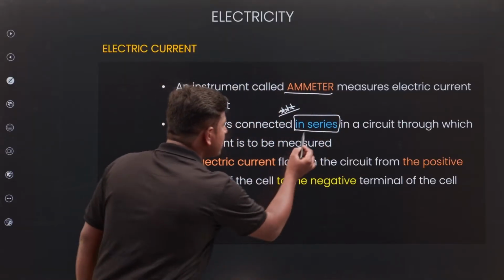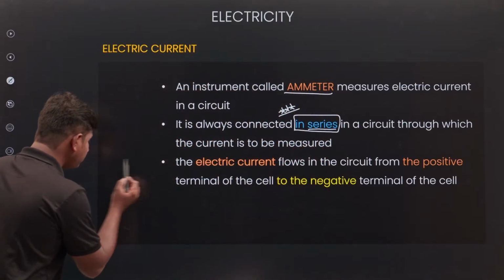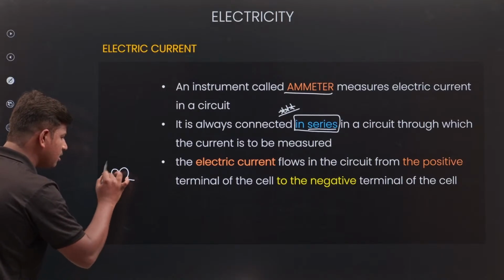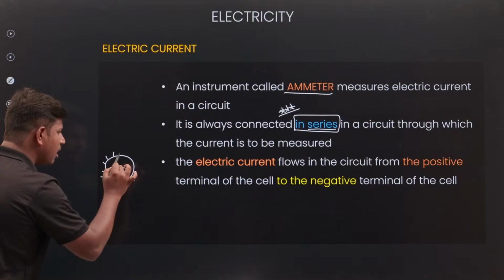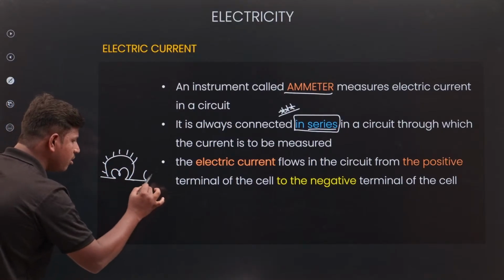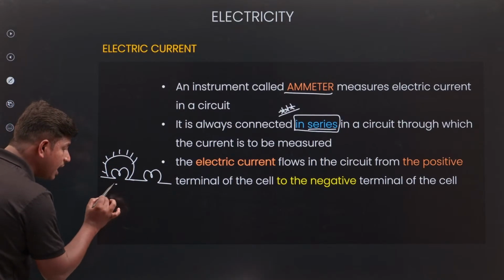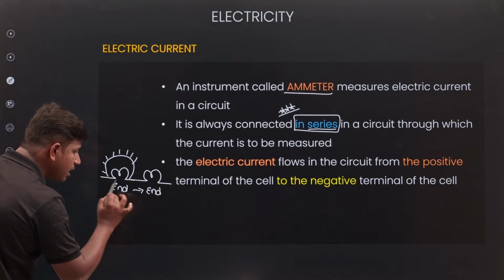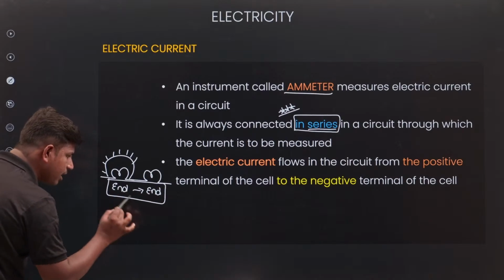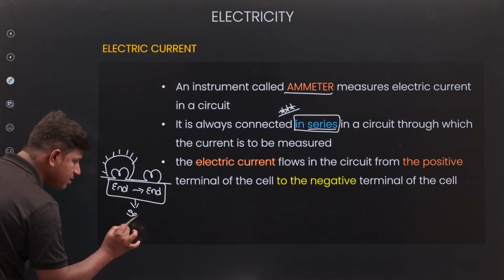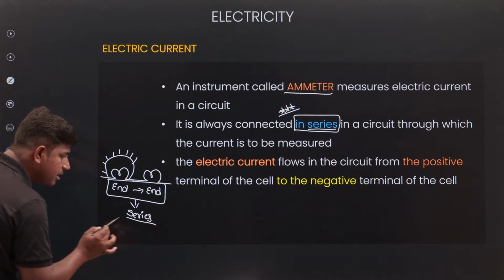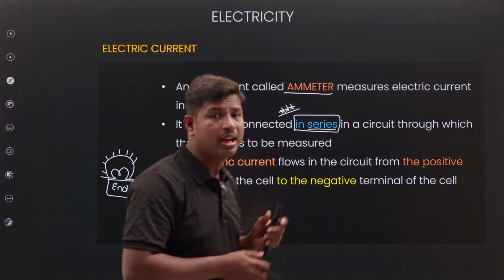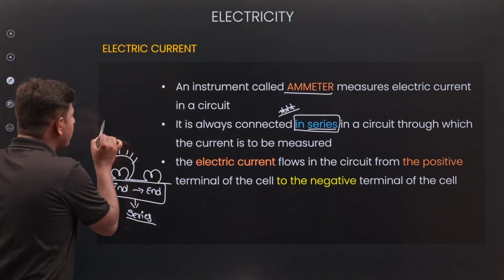First of all, what does series connection mean? Series connection means I take one bulb, this is the bulb symbol, and I attach one more bulb here, connected end to end. So the connection is end to end, then it will be series. Remember, series means end-to-end connection.